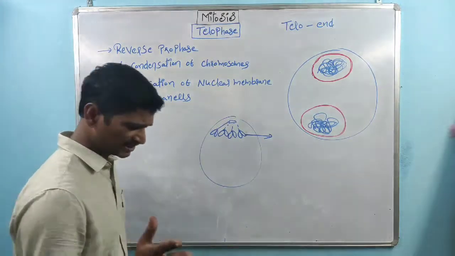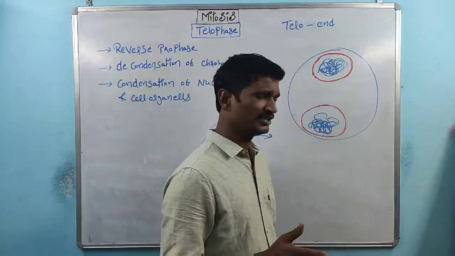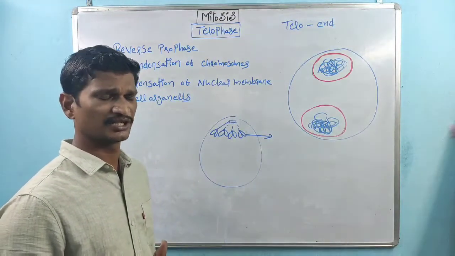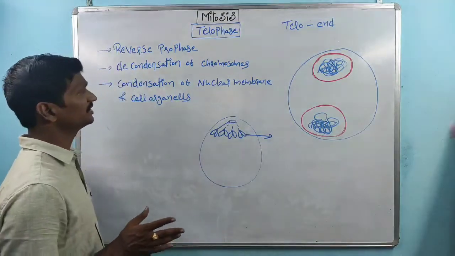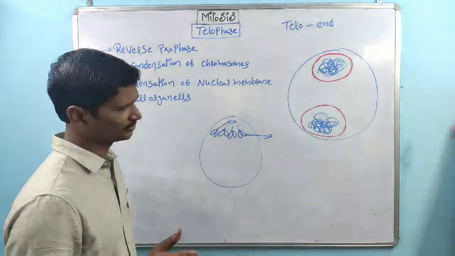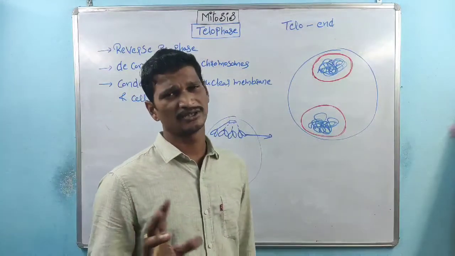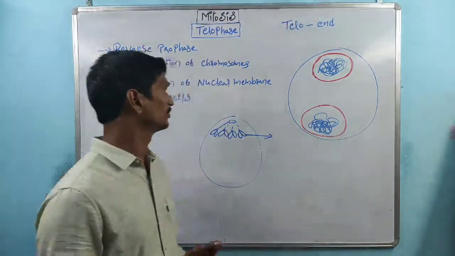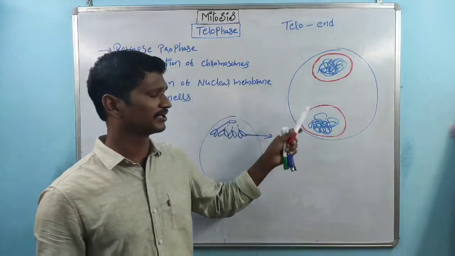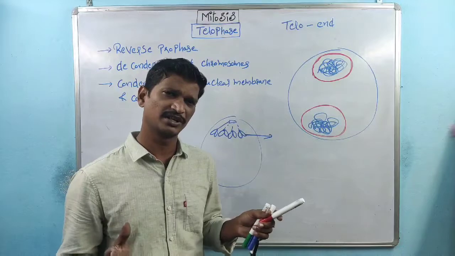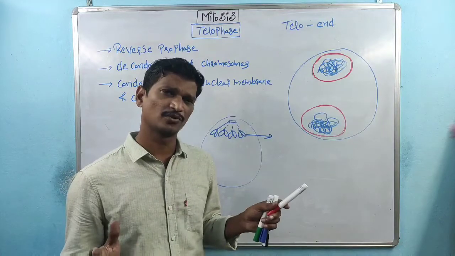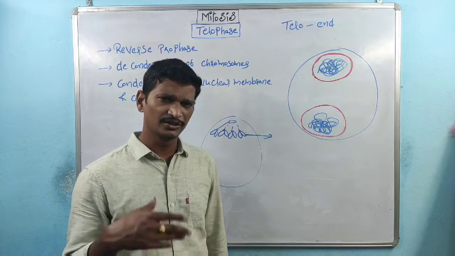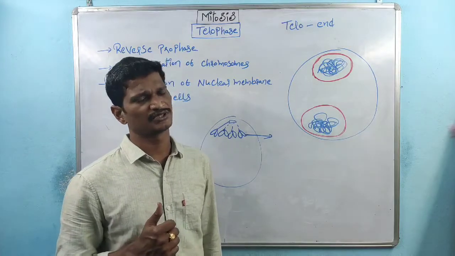Remember, telo indicates end. Right? This is the end phase in the karyokinesis process. Karyokinesis is related to mitosis. So here, decondensation of chromosomes. That is nothing but the chromosomes forming the chromatin structure. And the next one, nuclear membrane formation. After the separation of chromosomes, once they reach the opposite pole side, immediately nuclear membrane formation takes place. Right?